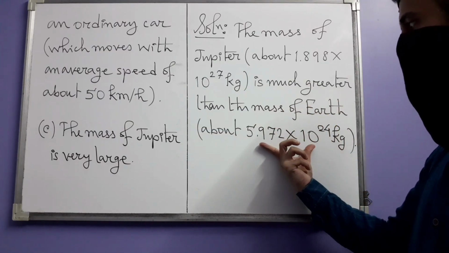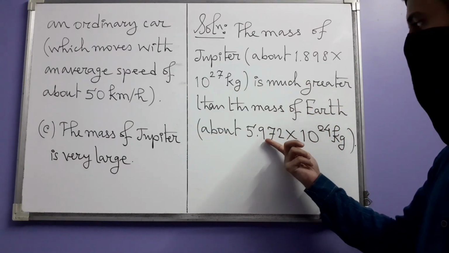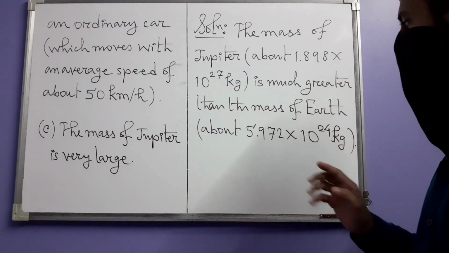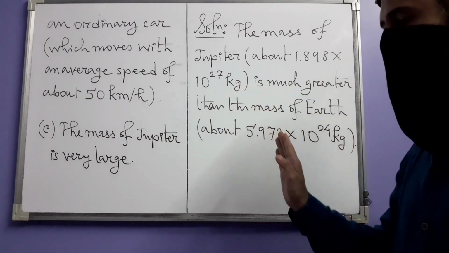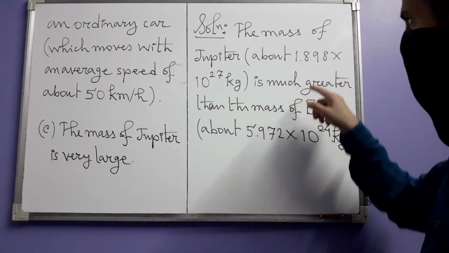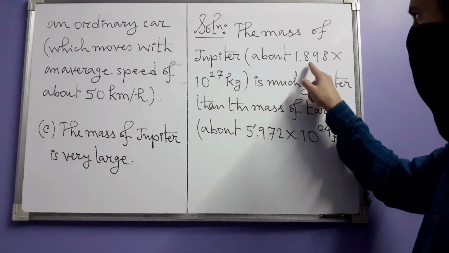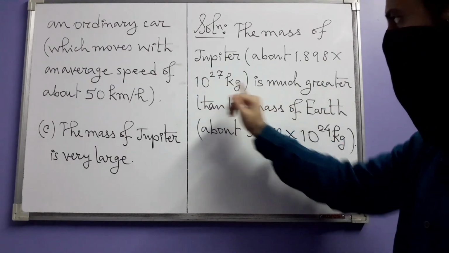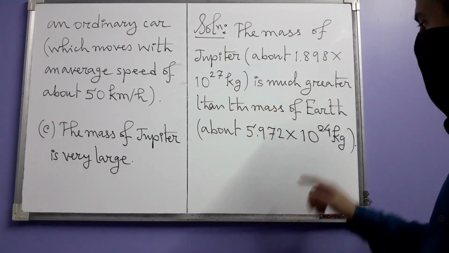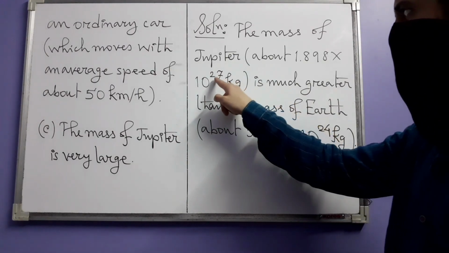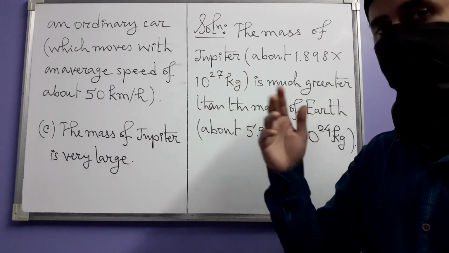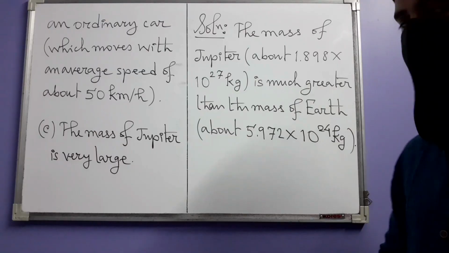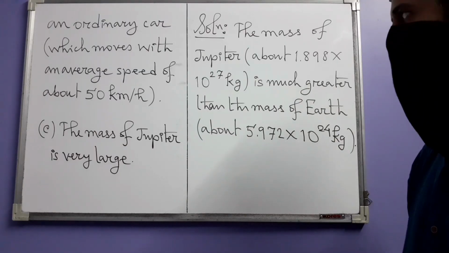And the mass of Earth is about 5.972 times 10 to the power 24 kilogram. If it does not look like much of a difference, you do not look at these numbers, 1.8, 5.9, you look at these powers of 10. Here it is 24 and here it is 27. So it is 3 orders of magnitude higher than the mass of Earth, approximately.